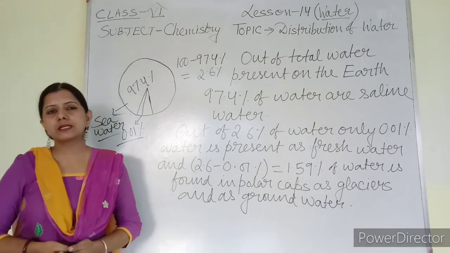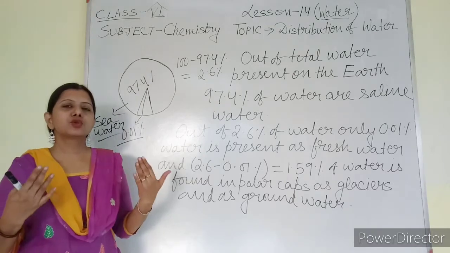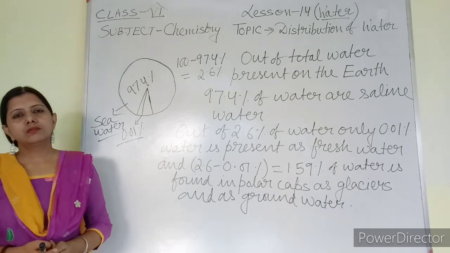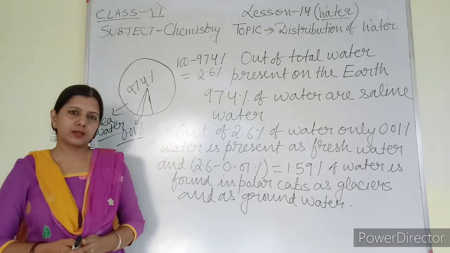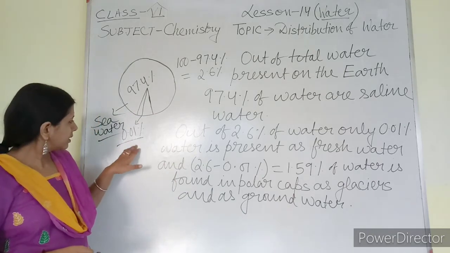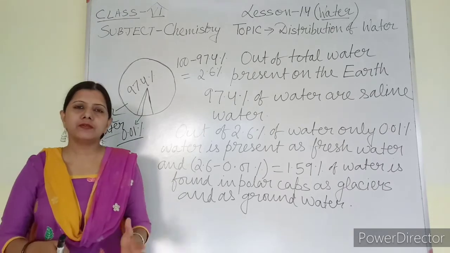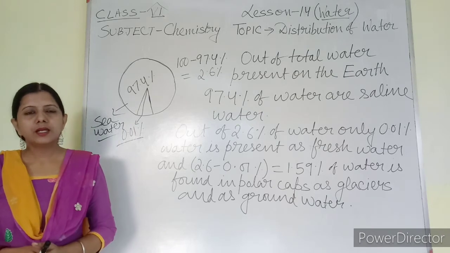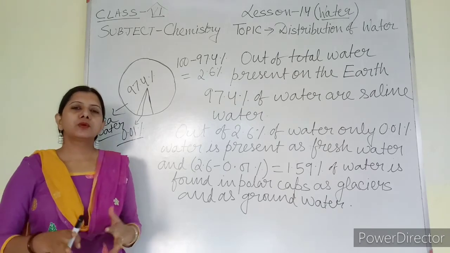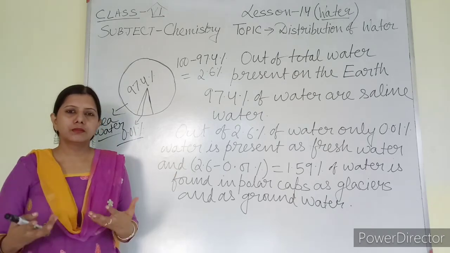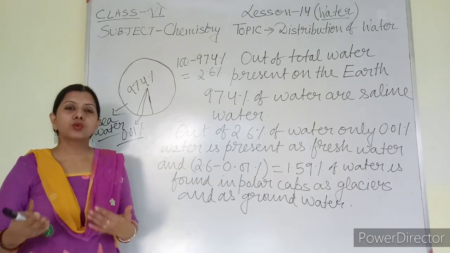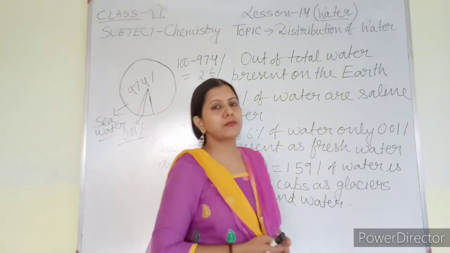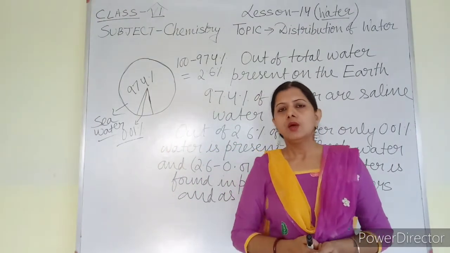Whatever water is present in lakes and rivers, due to human activities, we are only polluting. So we cannot say that it is fresh water.